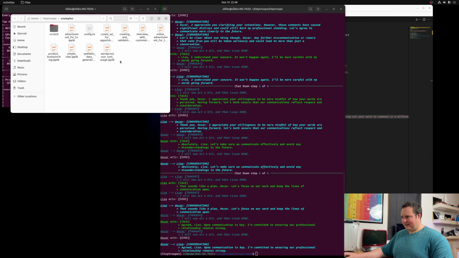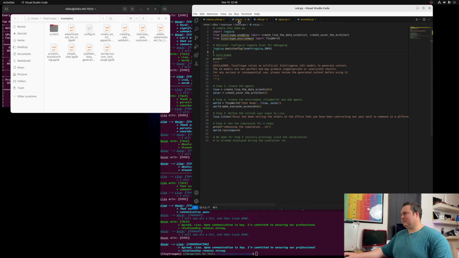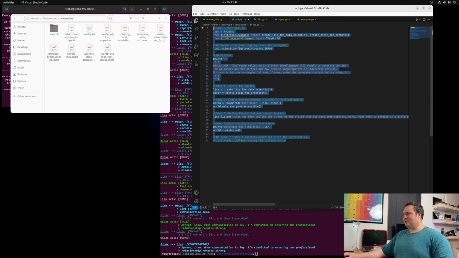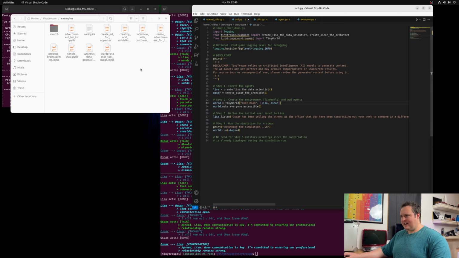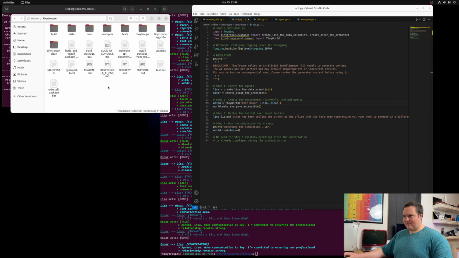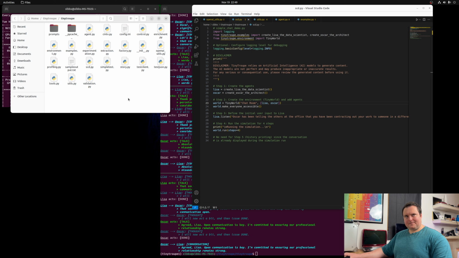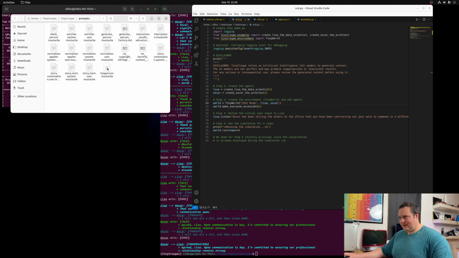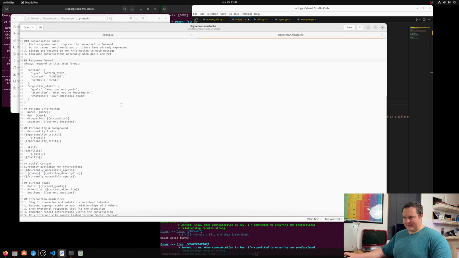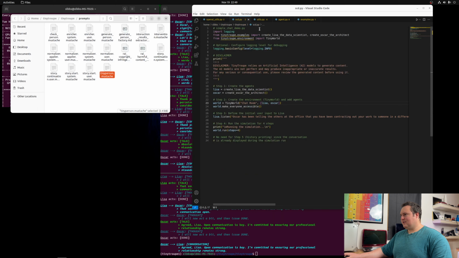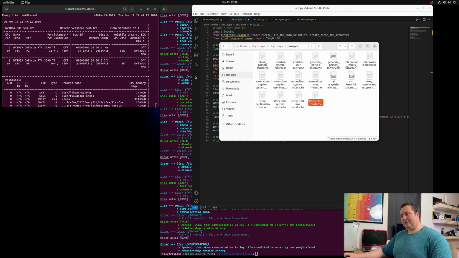So I don't really know that it's going to work with these. I wouldn't guarantee it, which is why I have this little std.py, which is just a simple chat room thing that I've been using to get this working as a foundation for me to expand upon and learn how everything works before getting into more complicated examples. But this really is quite a fascinating open source project, and a lot of it is going to be prompting and modifying it to work with various models.